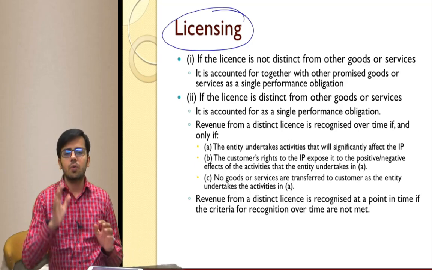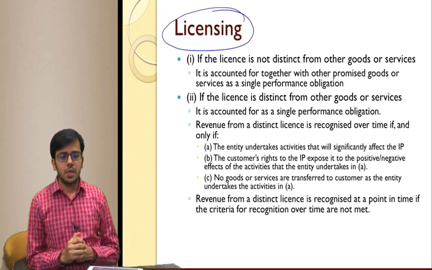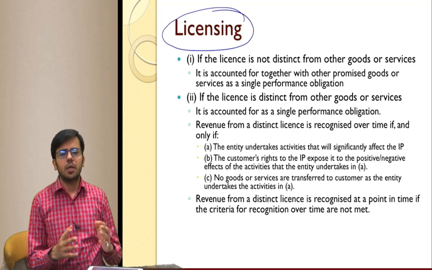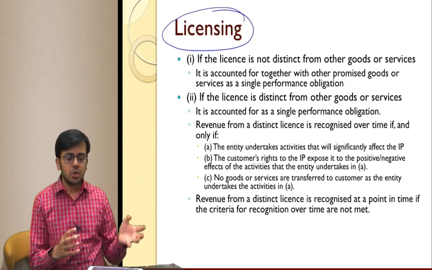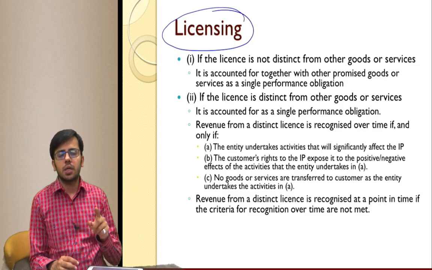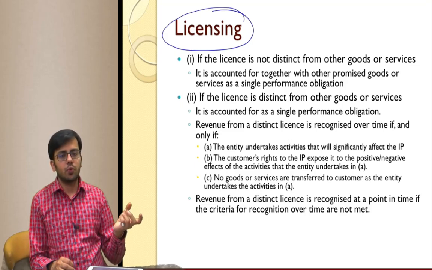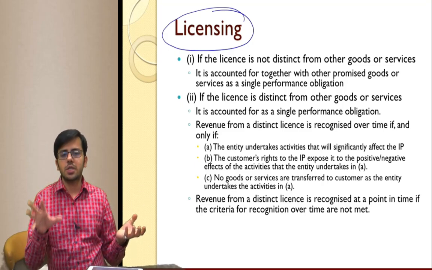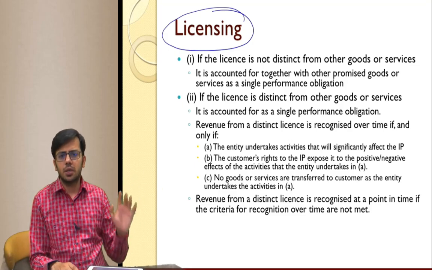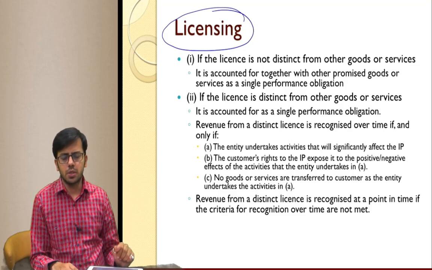Now there are some specific cases in which revenue is to be recognized. We are just trying to cover a bit of them over here. Licensing, like intellectual property. So if intellectual property is part of goods and service and not separable, revenue is recognized along with the goods and service. So like I have purchased a laptop. So we are selling a laptop along with an operating system. The operating system can be used only with the goods and service, not distinctly. So they are considered for revenue recognition along with the goods and service.